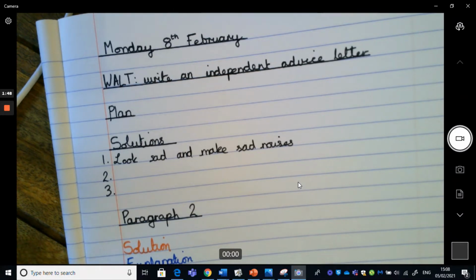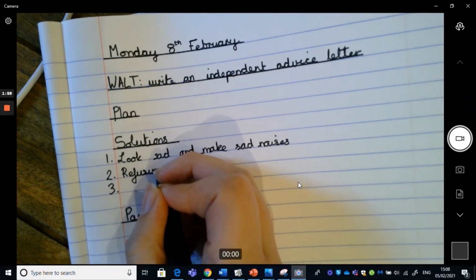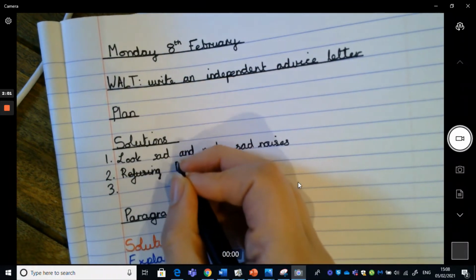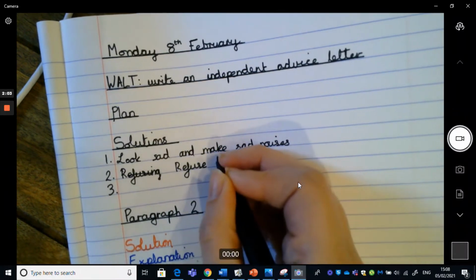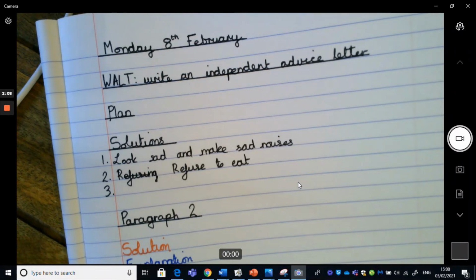I want to build it into something a bit more, maybe destroying the bag or something like that, maybe refusing to eat the food. So I might put a couple of things down. I'm not going to go with both of them. Sorry, I'll change the tense. Refuse to eat. And then hopefully the owner will then give in, and that'll be the consequence of that one.